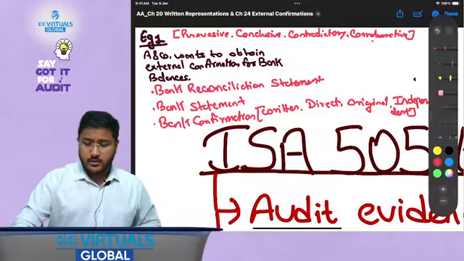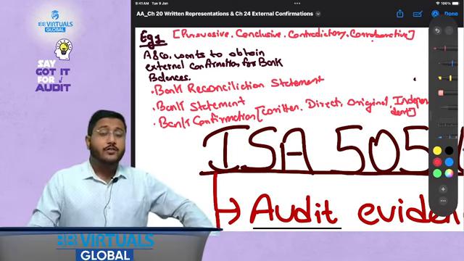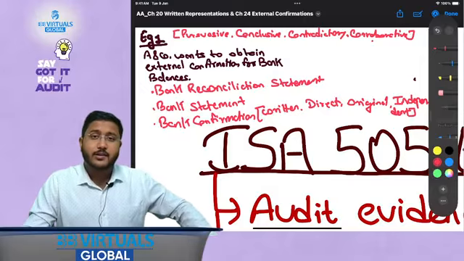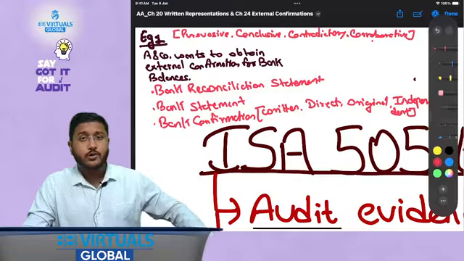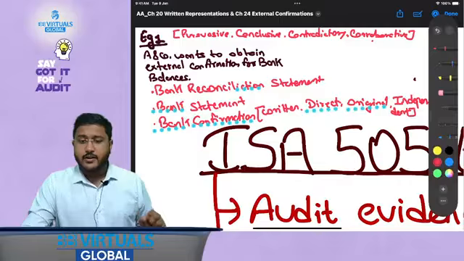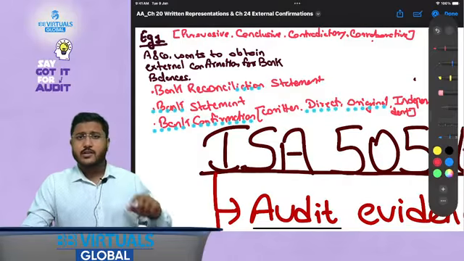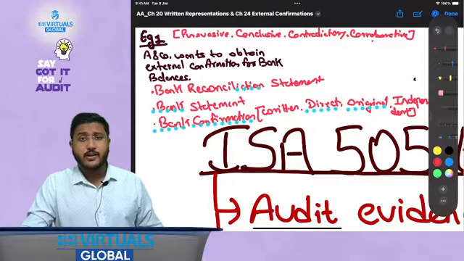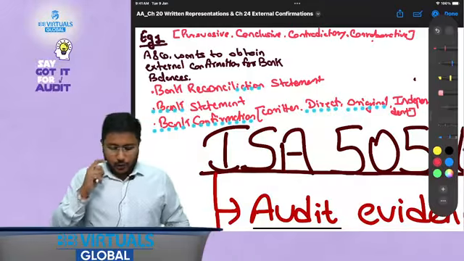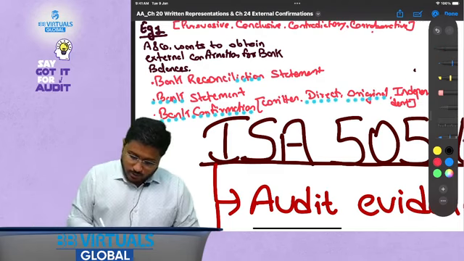That is why, if there is a question tomorrow in the paper asking which is the most reliable source of audit evidence, we generally end up writing external confirmations. Why do we write external confirmations? Because these are written, original, direct, and independent, and that is why it makes them very reliable. Do you remember those conditions where we discussed what affects the reliability of an audit evidence, and we said that there are 5 parameters, these 4 plus effectiveness of internal controls? So this is very important. These are the most important, most reliable sources of evidences. Now let's talk about the second example.